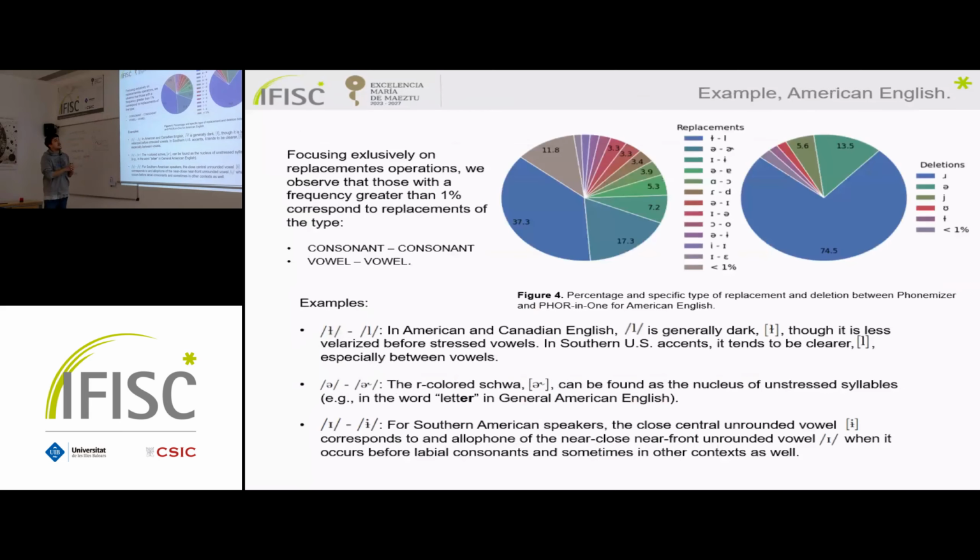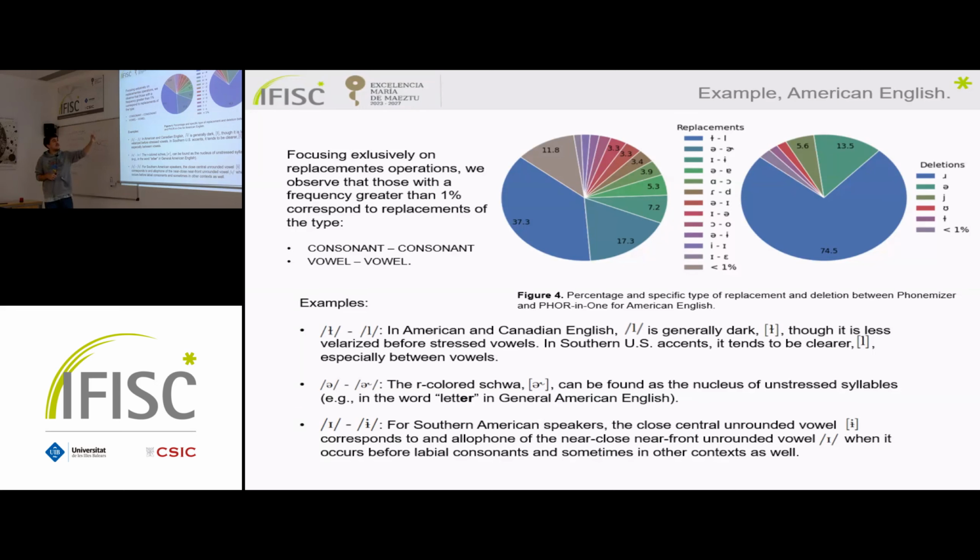So we're going to focus on replacements, because if we want to see every deletion in the transcriptions, this will be very hard work. But with the replacements, we can find the mapping and see if this mapping is in some kind justified or not. So the first thing that we see is that all the changes that have a greater occurrence in the replacements, above 1%, correspond to changes of consonant with consonant and vowel with vowel. This is a good starting point.